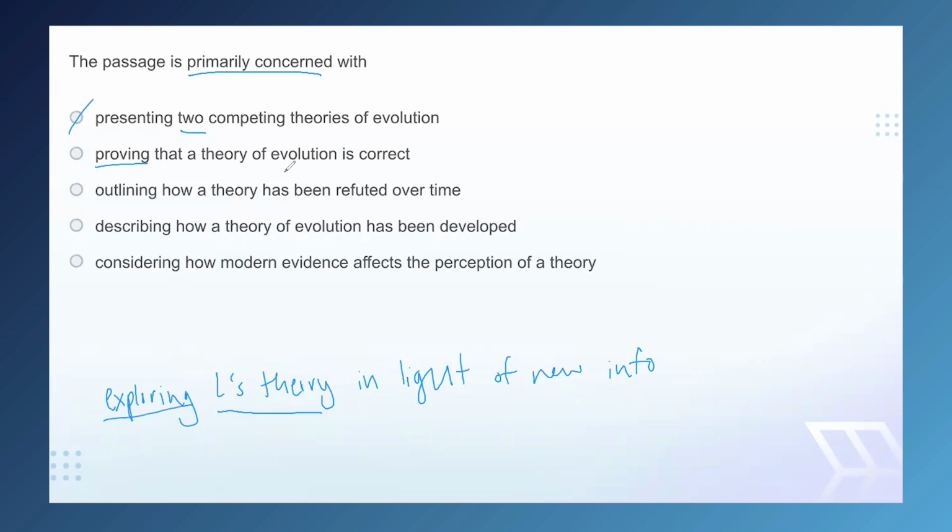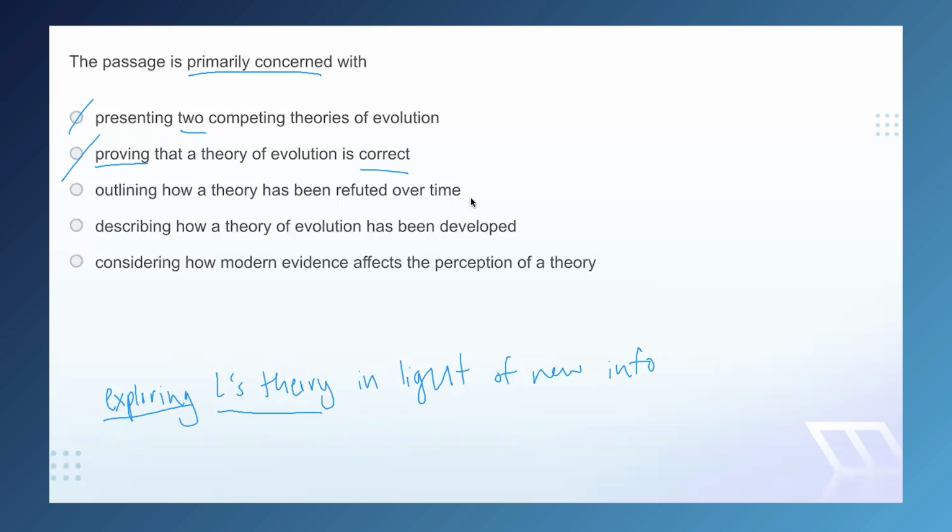But notably, this theory is entirely wrong outside of the one extremely small group, the few single-celled organisms. So certainly this theory is not being proven correct. Eliminate C. All right, outlining is more in line with the tone of the passage than proving. And as we just established, the theory has been largely refuted over time. But as we also just established, it hasn't been entirely refuted.